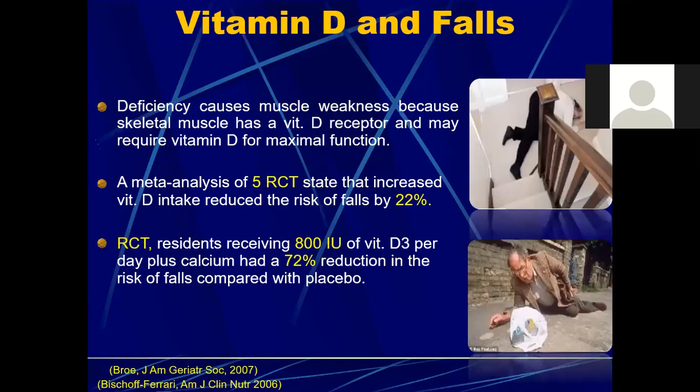A meta-analysis of 5 randomized controlled trials states that increased vitamin D intake reduced the risk of falls by 22%. And in a randomized controlled trial, residents receiving 800 international units of vitamin D3 per day along with calcium had a 72% reduction in the risk of falls as compared with placebo. So this is telling you how deficient the elderly are in vitamin D and how important it is to supplement them with vitamin D as well as calcium.